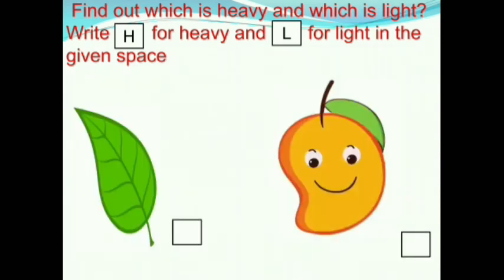Look at these pictures. Here we have a leaf and a mango. In both of these, which one is lighter? Leaf or mango? Yes, the leaf is lighter than the mango. So we should write L for the leaf. And the mango is heavier than the leaf. So we should write H for the mango.